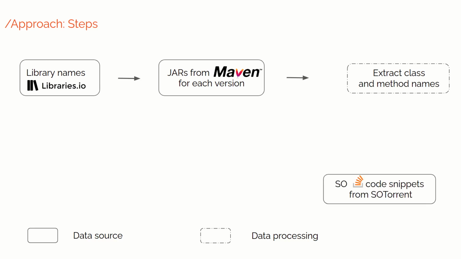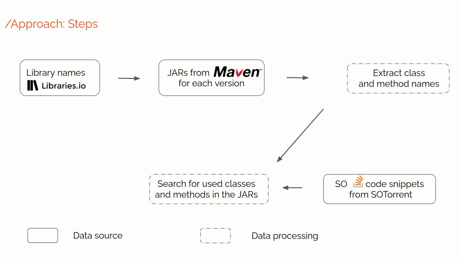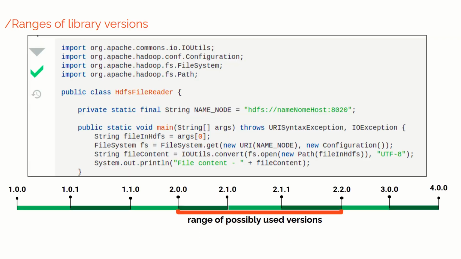Then, we extracted the sample of Java code snippets that make use of Maven libraries from Stack Overflow torrent. Next, we searched for the used library classes and methods in the jar files, and finally identified possibly used library versions. So for each used library, we identified a range of versions that are compatible with the classes and methods used in the code snippets.